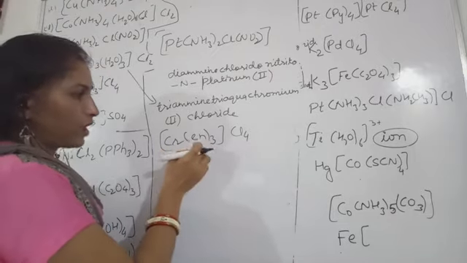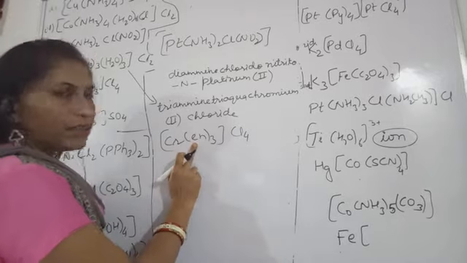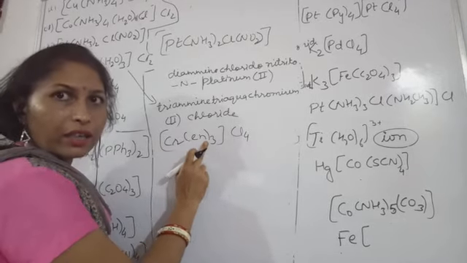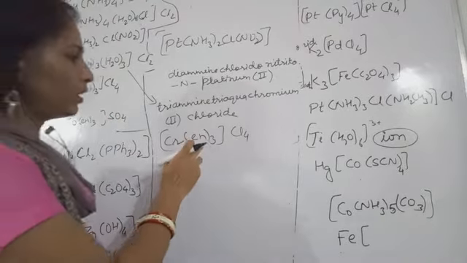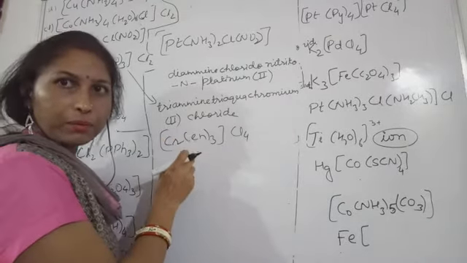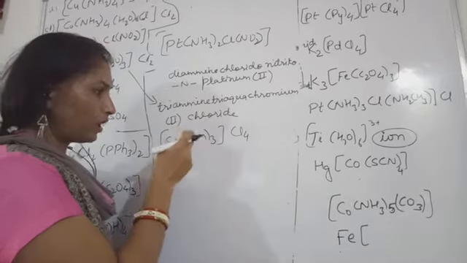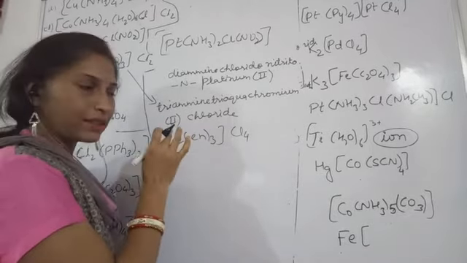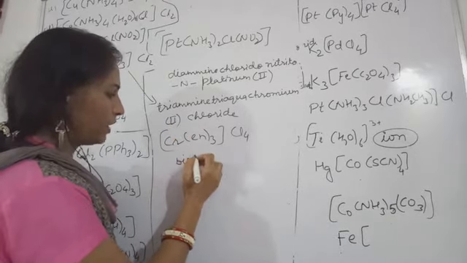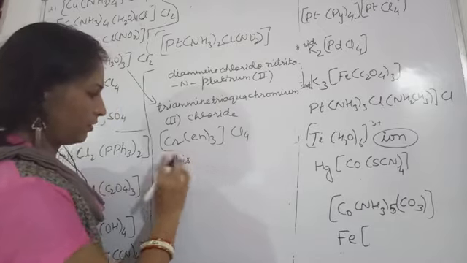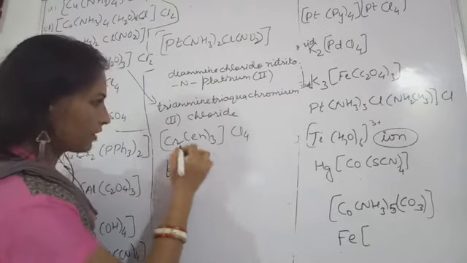See, we will have to start with the ligand's name first. So ligand's name is this en. En is ethane 1,2 diamine. Okay, so ethane 1,2 diamine. So already this ligand is having the numeric prefix. Okay, di. So we will have to mention what? Bis. So we will start with what? Bis. Hope you can see, I am writing bigger. Bis, then